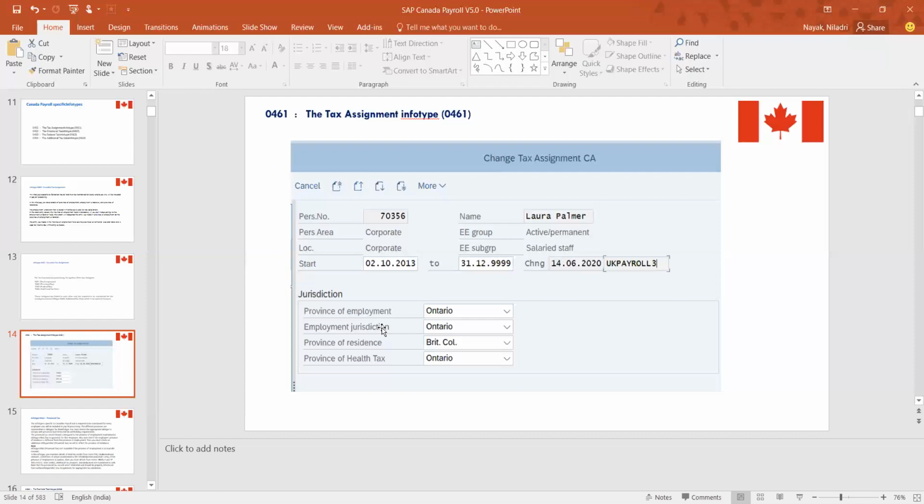In India we have something called professional tax that differs by state. So in India the same thing happens, and in Canada there is a similar situation. Those kinds of information we capture in this particular info type, which is 461. So we define those jurisdictions and all these things.